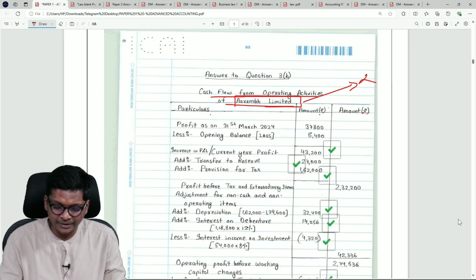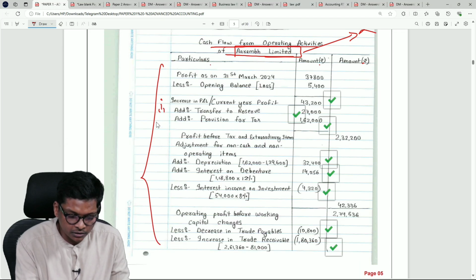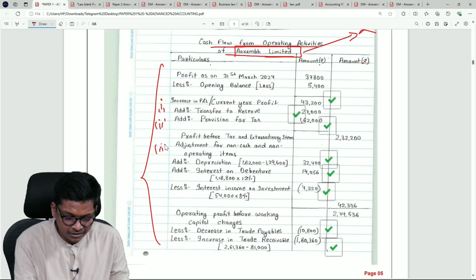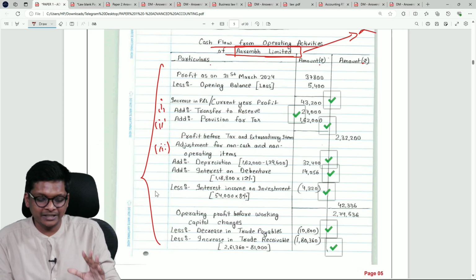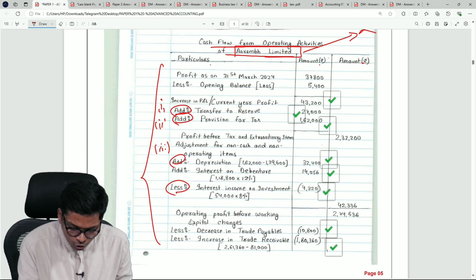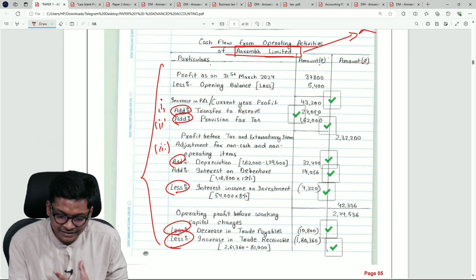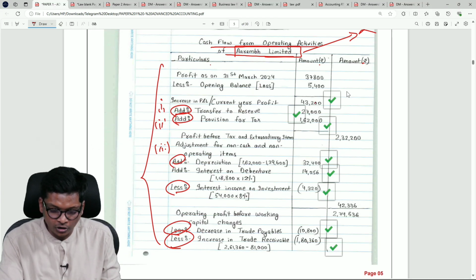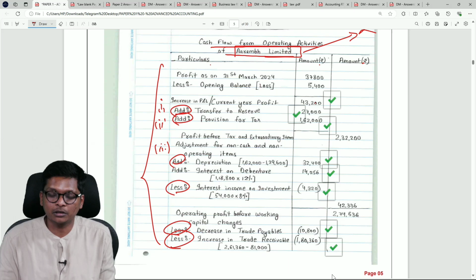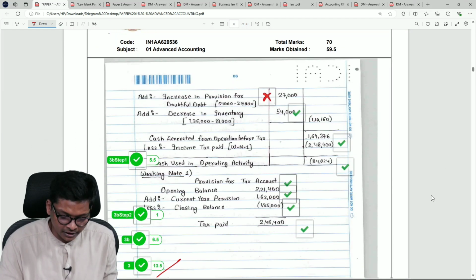Particulars, amount in rupees. This is in full rupees, so it's there. Here they didn't write 1, 2, 3. We will suggest you write that, but what the student has done is clearly indicate whether you are adding or deducting. That is enough, no? From this I am adding this. And in a cash flow statement we always know everything will be in the inner column except the final total. The student has done the same over here.